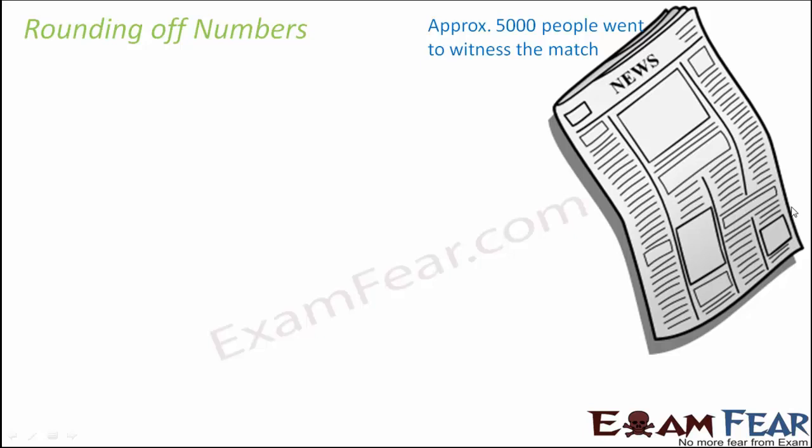It has just been approximated to a number which can be easily remembered or interpreted by people. When you read that approximately 4,962 people went to witness the match, it's quite difficult to remember the number. So how do you remember it? By rounding it off to the nearest easily rememberable number, like 5,000.